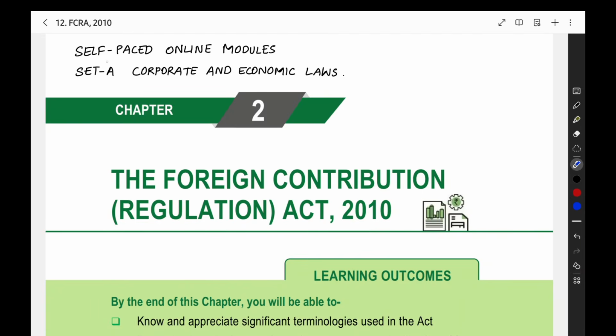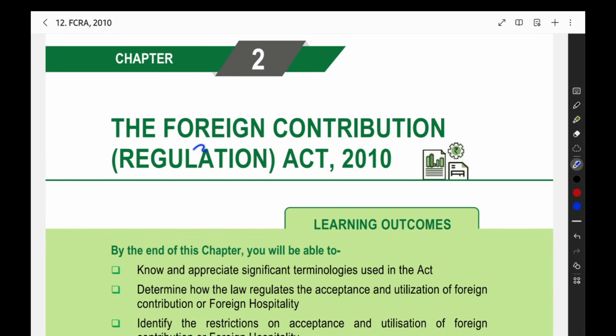This session is going to be on the self-paced online modules, Set A Corporate and Economic Laws, and in that particular subject we are going to take the Foreign Contribution Regulation Act 2010. So this is the agenda for this session.